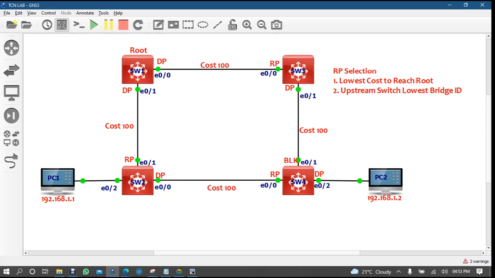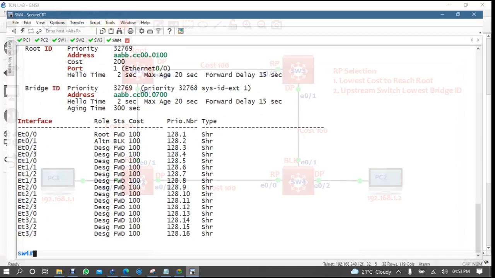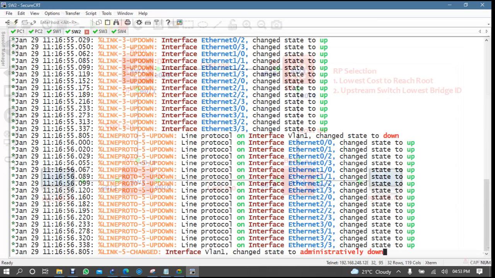So that is a tie. Now I will go for the second process, which is upstream switch lowest bridge ID. So now tell me, is switch 3 providing me the lowest bridge ID or switch 2? Switch 2 is providing me the lowest bridge ID.